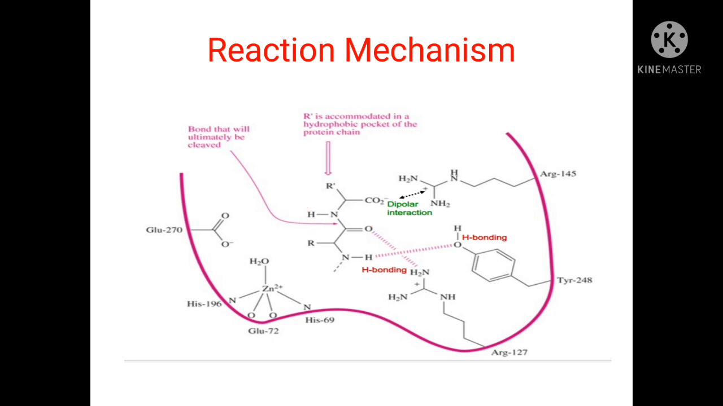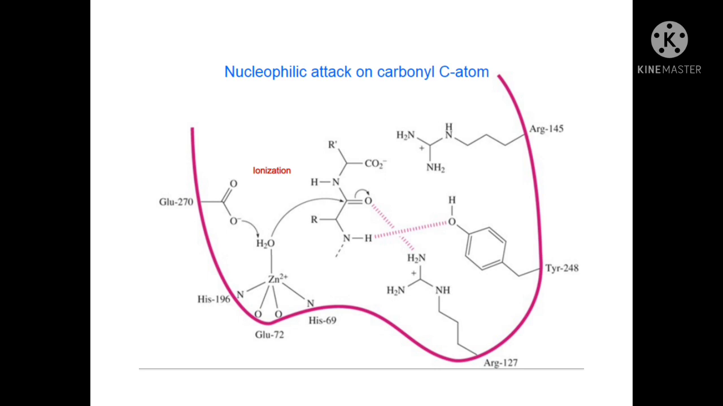Now the carboxyl group of the substrate forms a hydrogen bond to an arginine residue, and the phenolic group of the tyrosine residue forms a hydrogen bond to the NH group of the peptide of the substrate. In the first step of the reaction mechanism, the H2O molecule, which has been deprotonated by the glutamic acid residue, acts as a nucleophile and attacks the carbon of the C-terminal carbonyl of the substrate. Here the glutamic acid residue acts as a base catalyst.